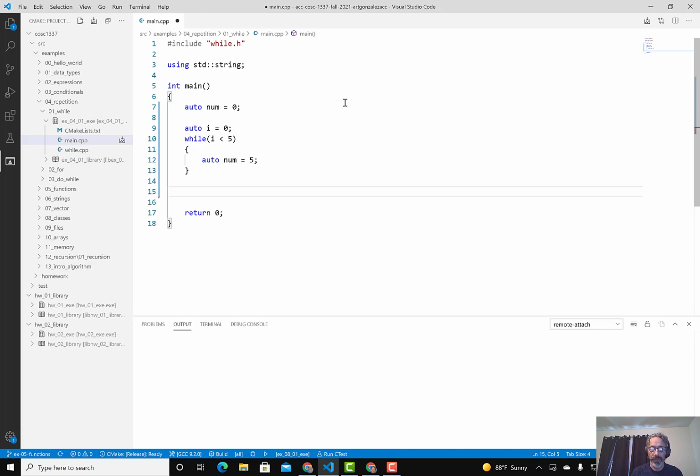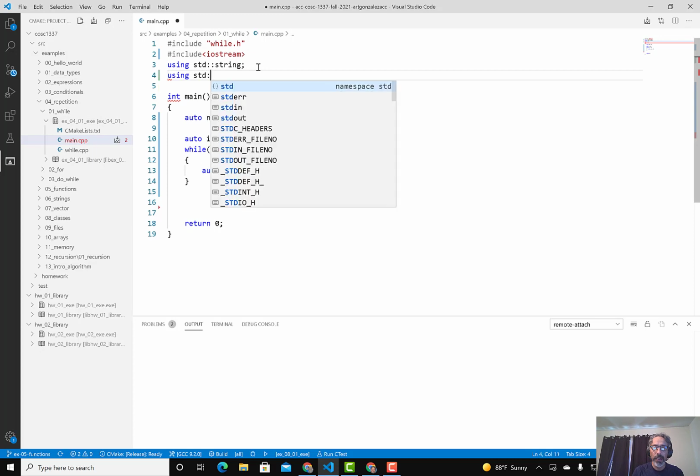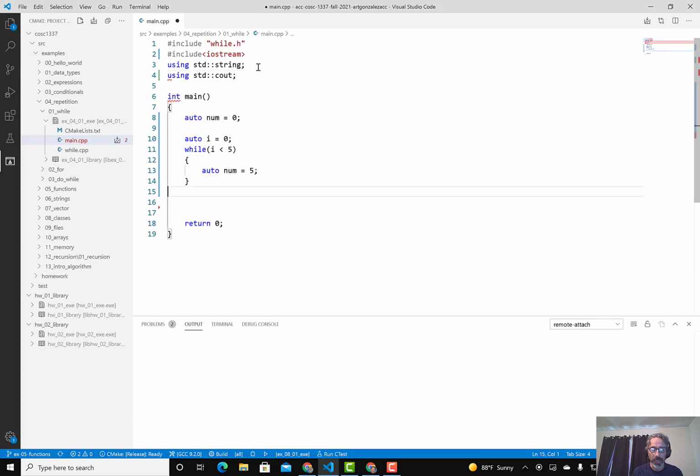What is the value of num? Okay, so let me include iostream using cout. Okay, so the value of num is, okay, well, let's see. Is it 0 or is it 5?